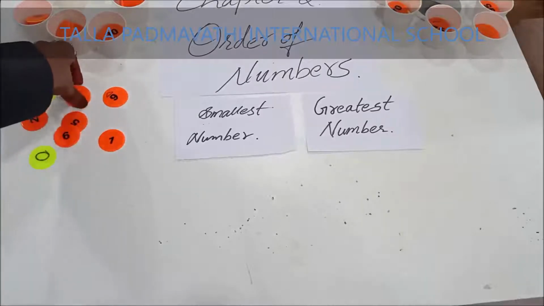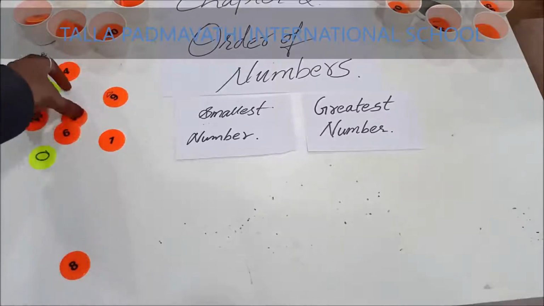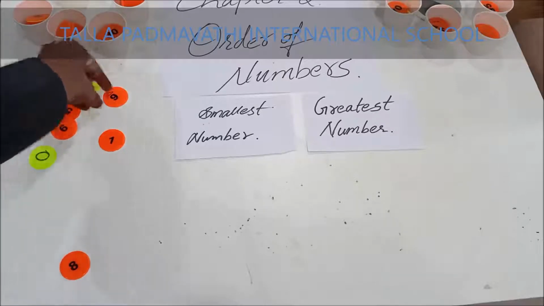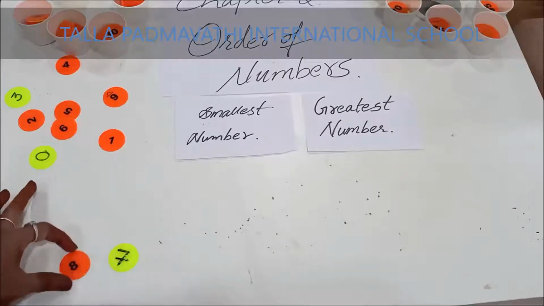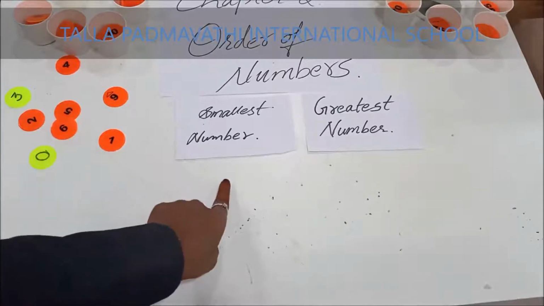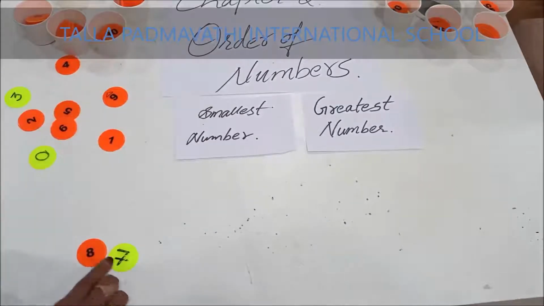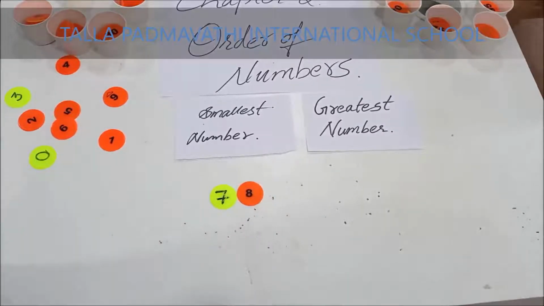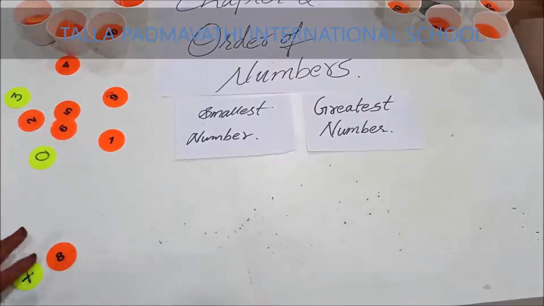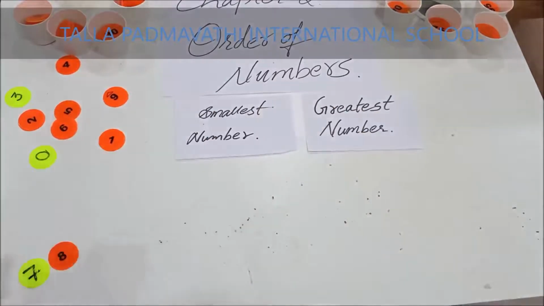Okay, I'm picking some random numbers. Come on, closing my eyes and I'm picking. Children, tell me what numbers I have picked. Be loud. Okay, 7 and 8. I need to form the smallest number. So, is 8 small, children, or is 7 small? Very good. 7 is small. And after that, 8. So, 7 and 8 makes 78.